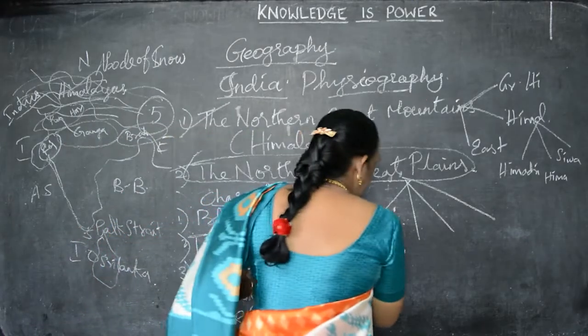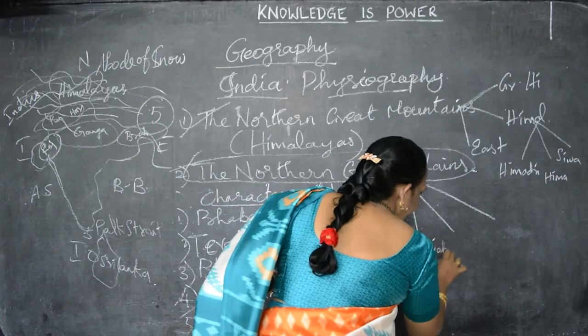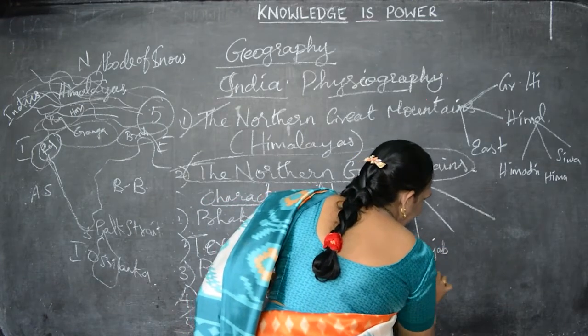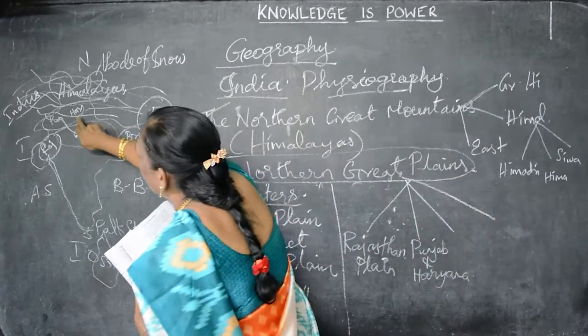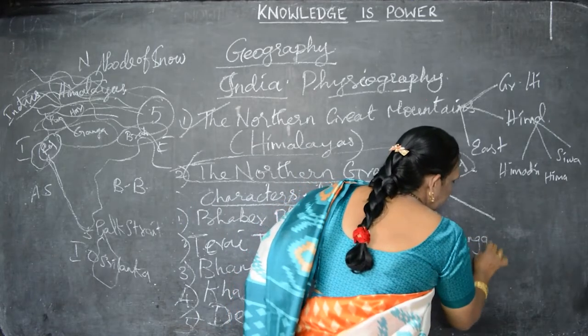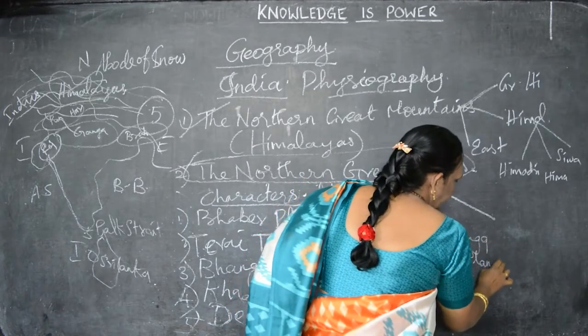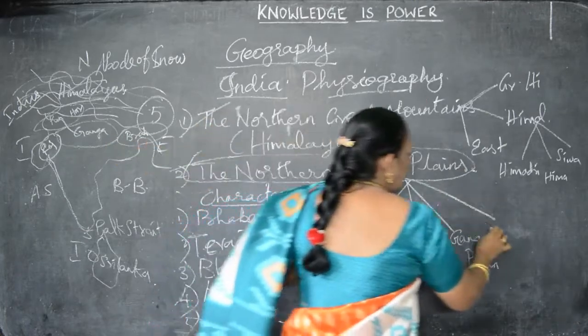Next is the Punjab and Haryana Plain. Next, the Ganga Plain, and the last one is the Brahmaputra Plain.